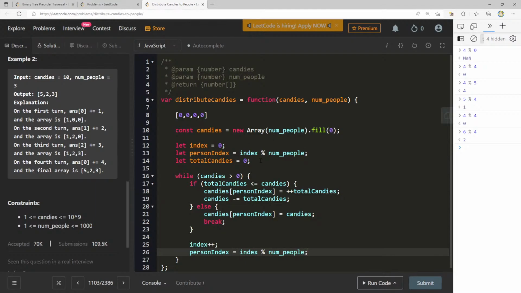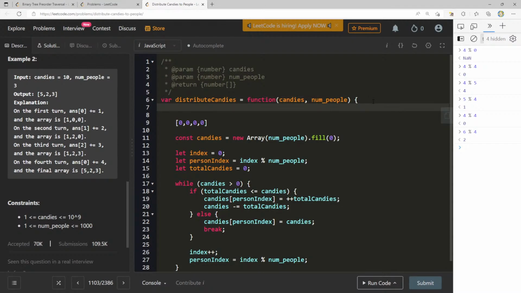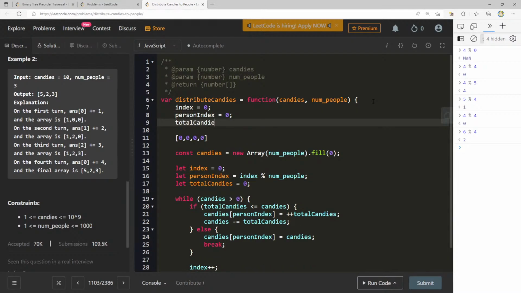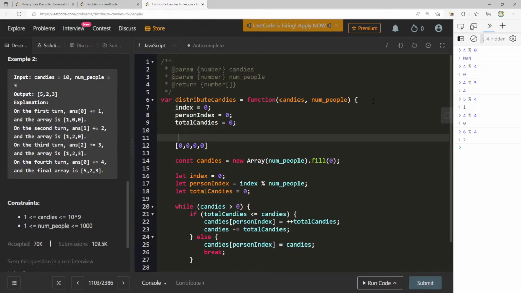So yeah, I think that's the main thing, just figuring out how many times I can continue distributing candy as long as I have candies left. Also making sure that if I reach the end of my array, I go right back to the beginning. So if we are here, we have a couple different variables. We have index. I'm going to do what I always do. Index, person index equals 0, total candies equals 0.